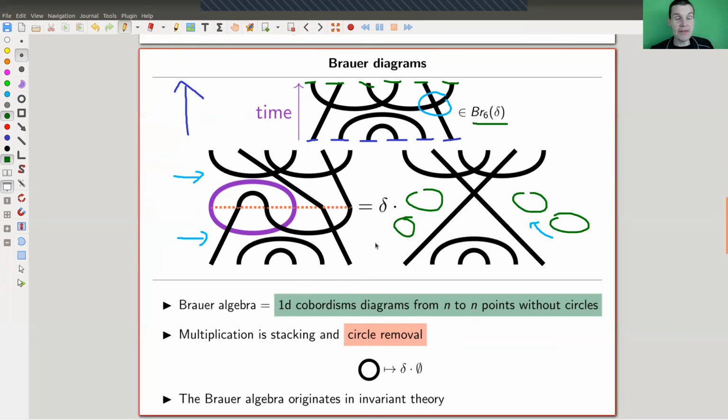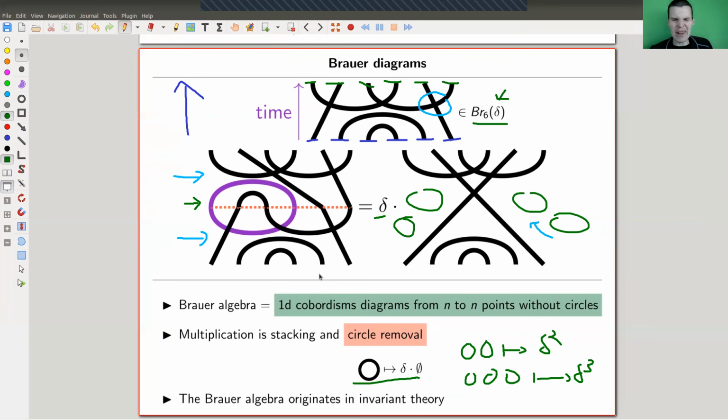So the trick here is, and it's kind of a nice deformation trick if you want, to get rid of all internal components, like this purple colored circle, by evaluating them to your favorite pre-chosen parameter. So you see this little delta here in my notation, that's a pre-chosen parameter that I would like to associate to all the circles, right? So whenever you see a circle, you get a parameter delta. When you would see 2 circles, you will get parameter delta squared and so on. 3 circles, you would get a parameter delta cubed and so on.